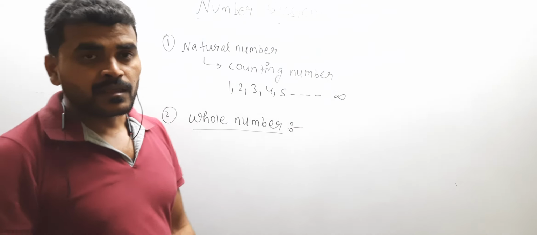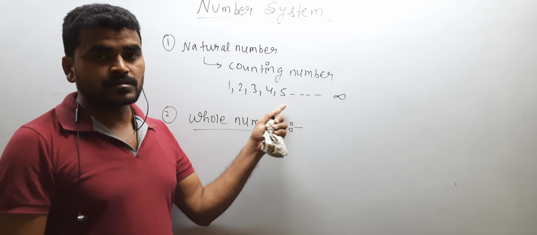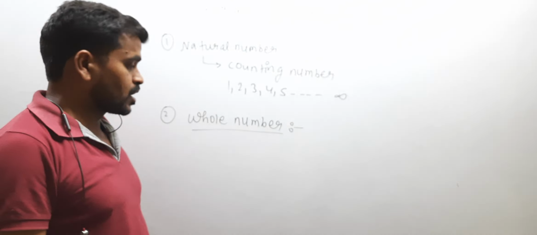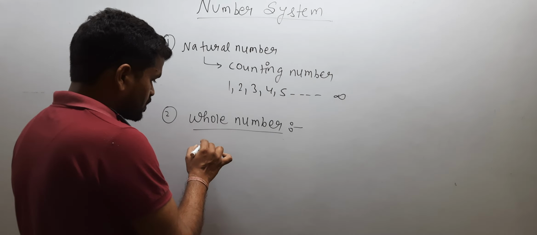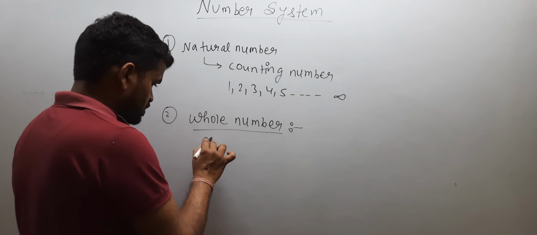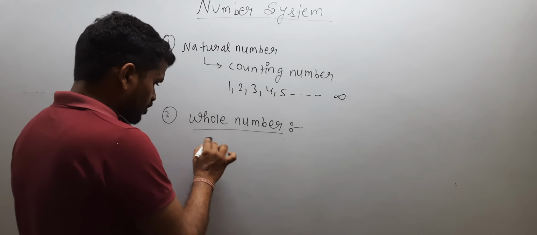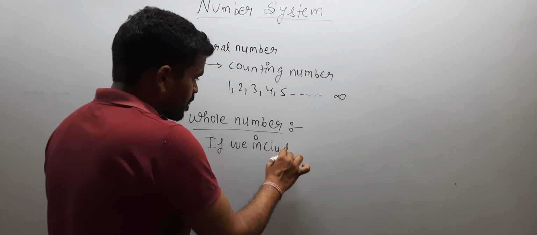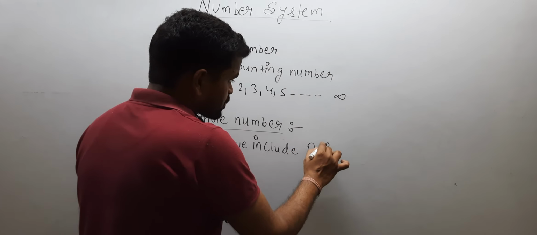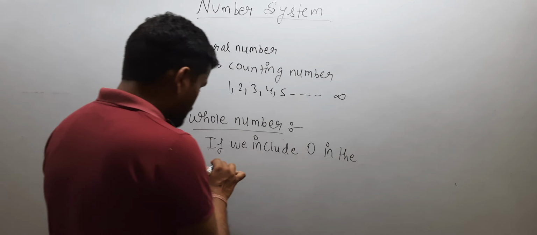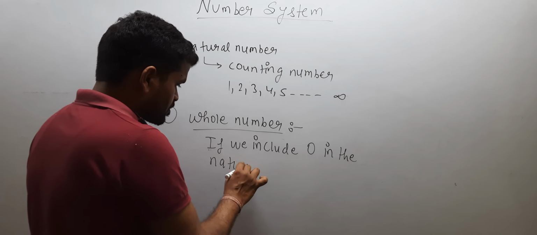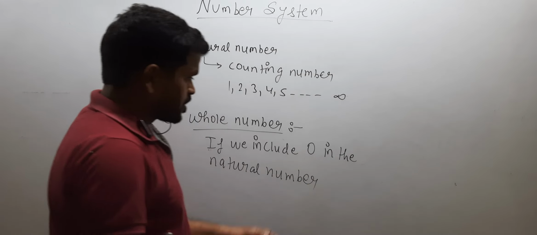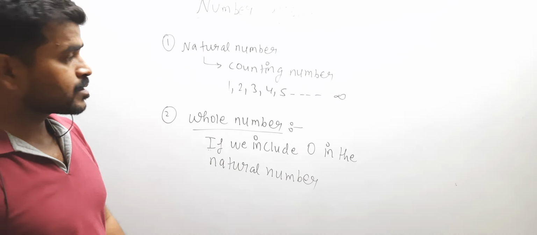What is whole number? If we include 0 in the natural number, that number will become the whole number.